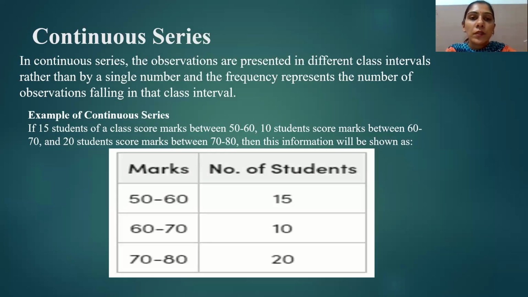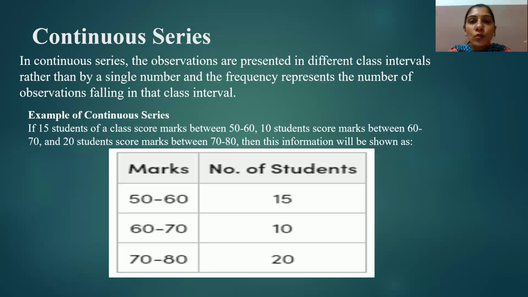There are some important terms and conditions which are used under the continuous series. Basically, these terms are class, number of classes, class limits, class interval, width of class, etc. Let's understand these terms. A class in a continuous series means a group of numbers in which the items are placed.